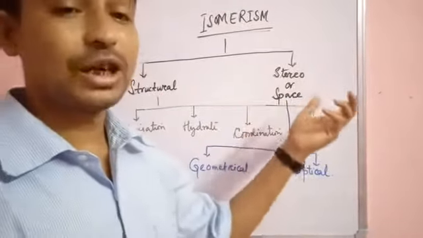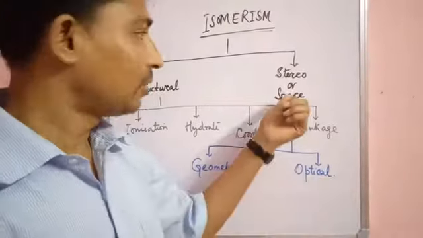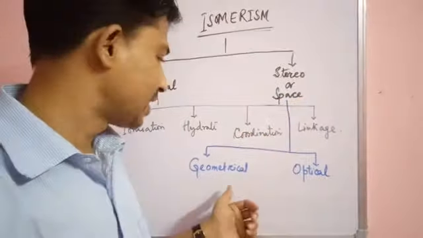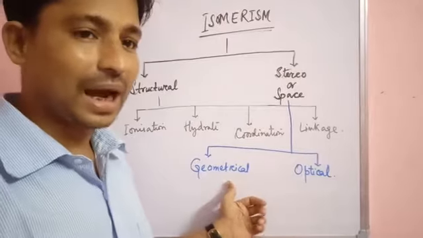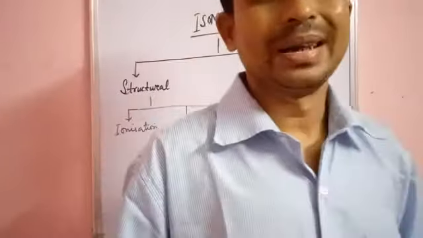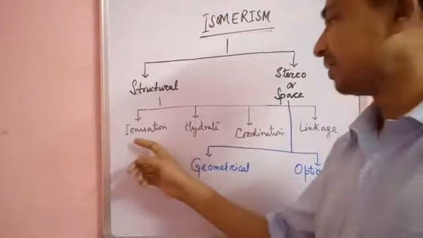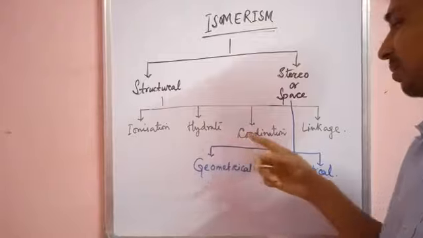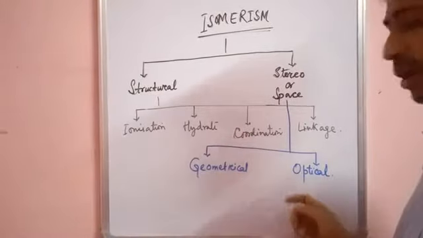This isomerism is again divided into two categories: geometrical isomerism and optical isomerism. So today we are going into the details of each of these one by one: ionization isomerism, hydrate isomerism, coordination, linkage, geometrical and optical.